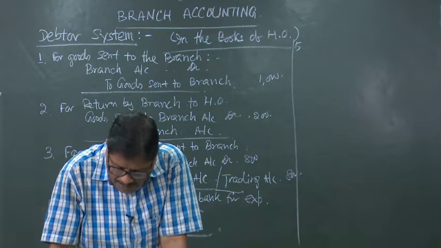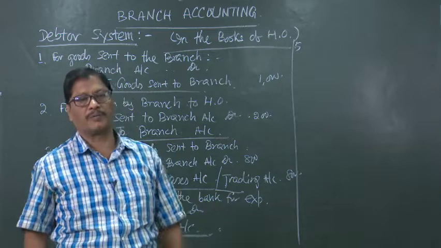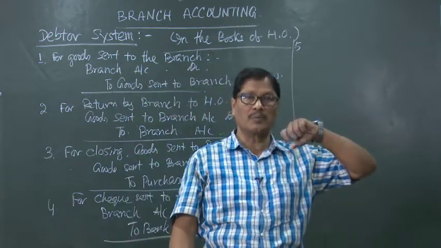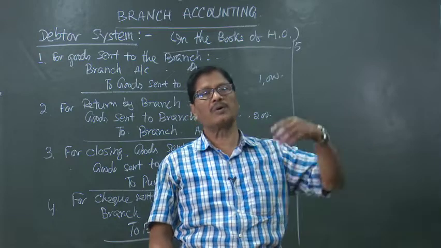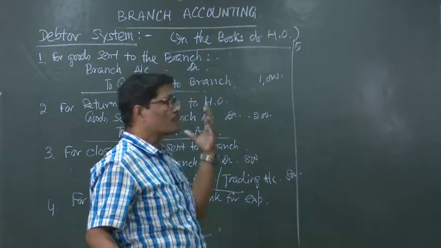when goods are supplied by the branch to another branch under instructions of head office, that means transfer. Transfer of suppose some goods from Bhubaneswar branch to another branch at Puri. So, that will be routed through the head office.